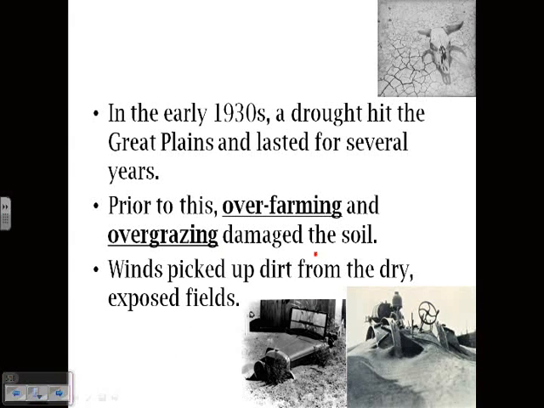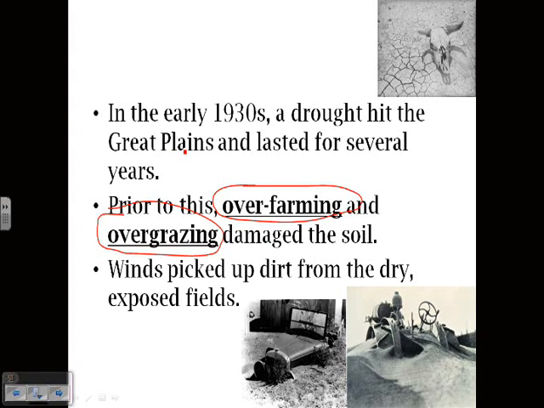But here are the 2 causes. First one is over-farming in the 1920s. Remember we talked about during World War I, farmers were growing a lot in order to meet the demand that was created during World War I. Well, they continued to do it all throughout World War II. So they used up all of that good topsoil. They really didn't try and use any conservation methods to protect the soil. Another one was overgrazing. That would be cattle given free rein, eating all the soil. Essentially, how